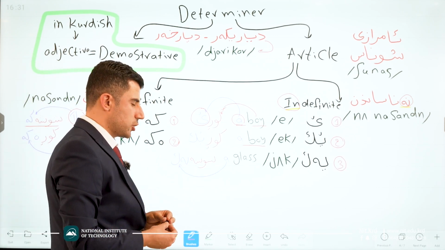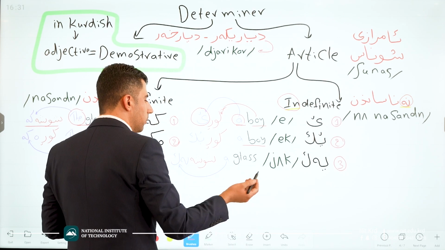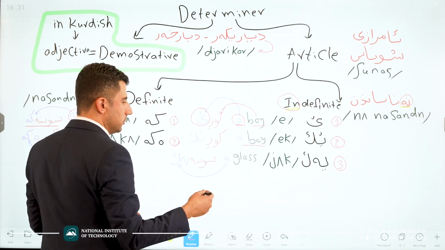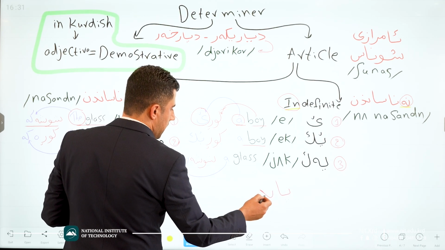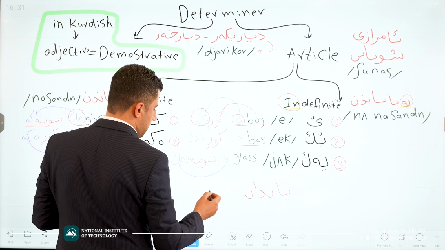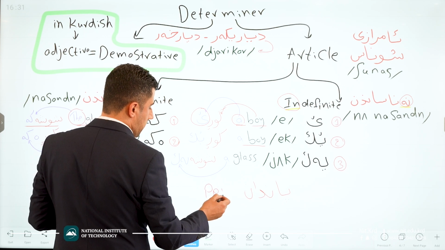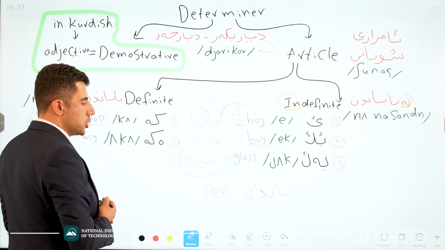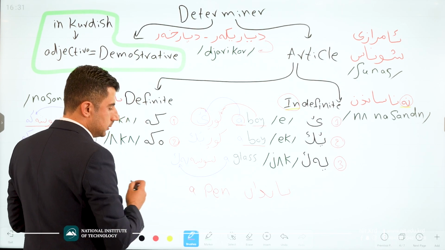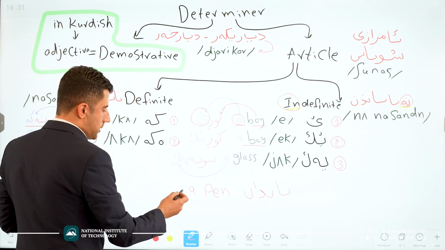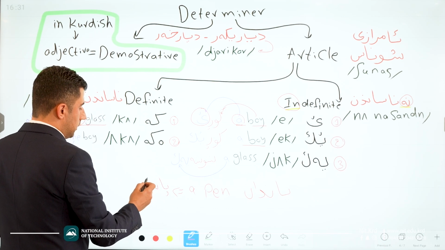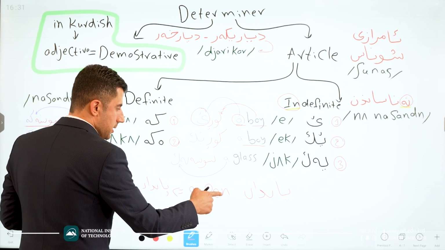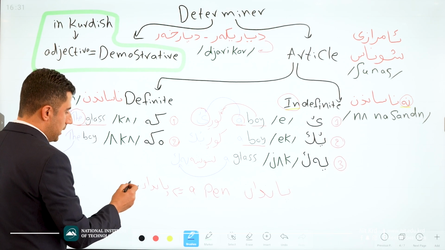Okay? Let's try just one. For example, we have to say pandan. Pan, dan, pen. Good. Let's use a pen. If we do it like this, we say pandanek.